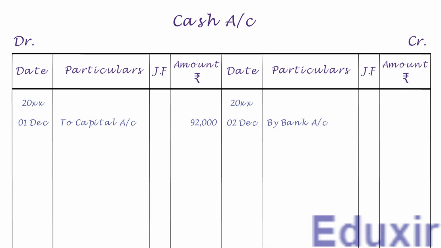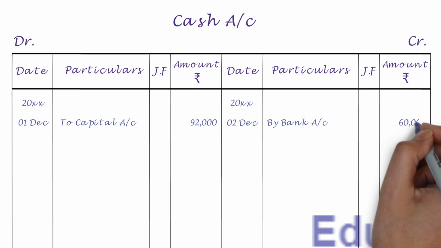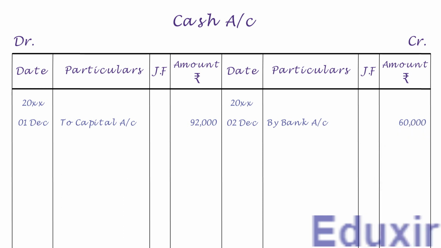Let's write the credit amount of 60,000 rupees into the amount column. With that, we have completed the posting of this journal entry into the cash account. Let us now take up the next entry.